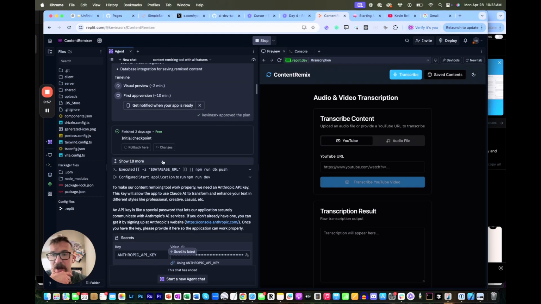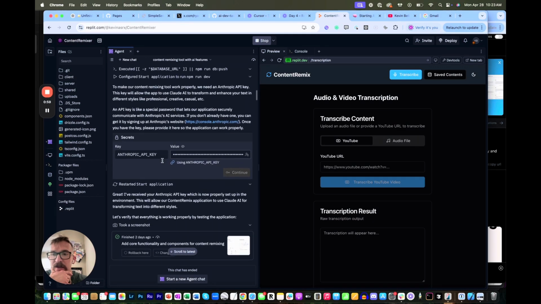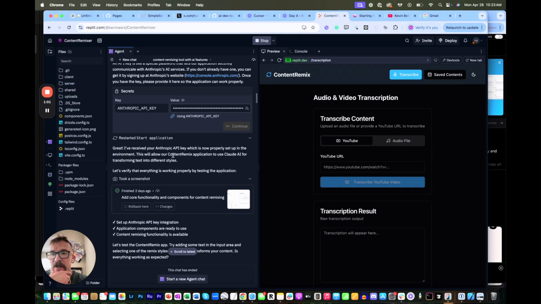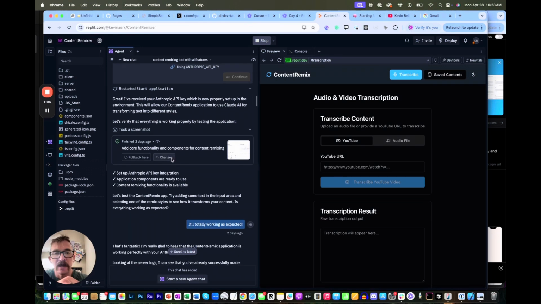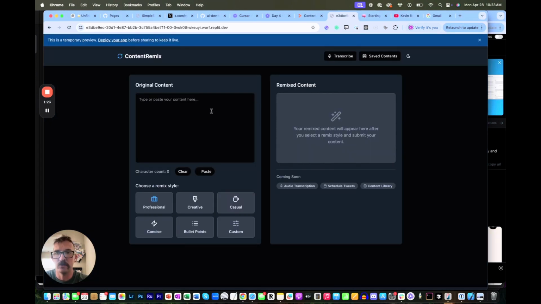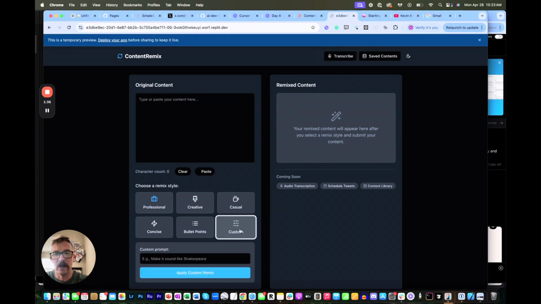And within just a couple of minutes, okay, I entered my API key for Anthropic, because the goal of this remixer is to be able to paste any bit of your writing, your content into this box, customize the tone or the feel or however you want to change it up, make it bullet points, make it professional, casual, tell it you want it into tweets, and then it will remix your content.